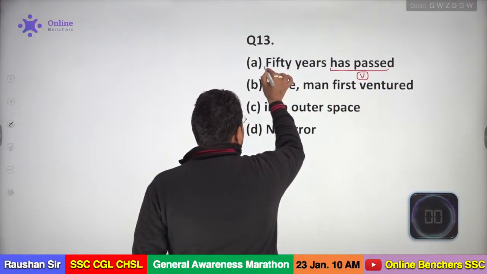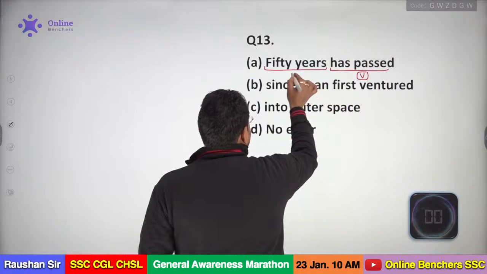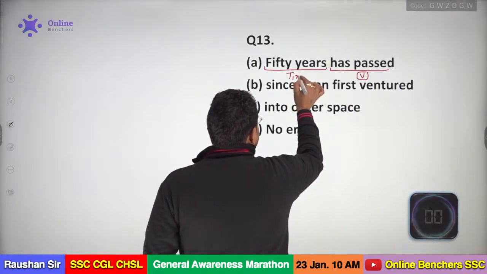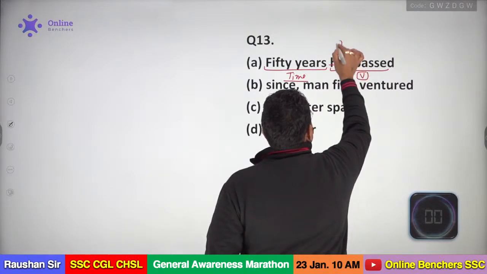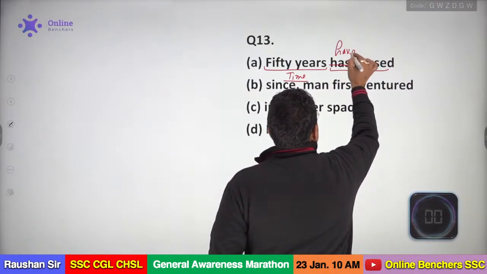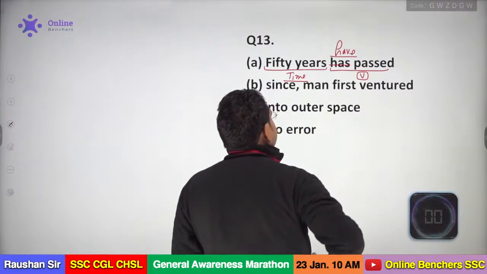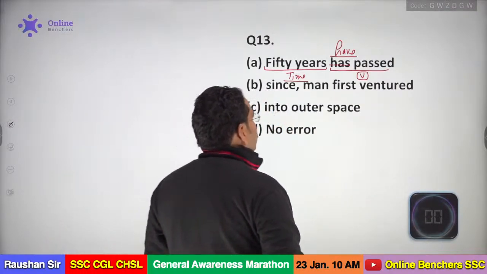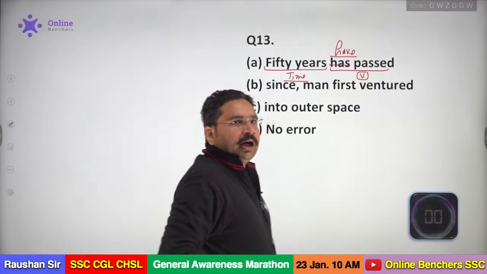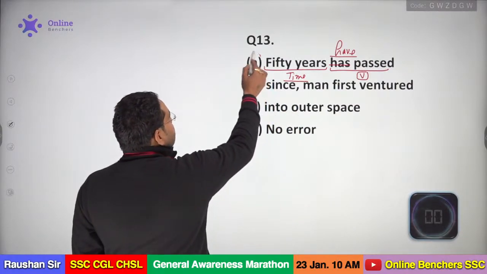So you will say, sir, fifty years is the subject of this verb, this is the time, and years is plural here, okay? So fifty years have passed, not has passed. Fifty years have passed since man first ventured into outer space. So the correct answer will be have, and we have the error in the A section.